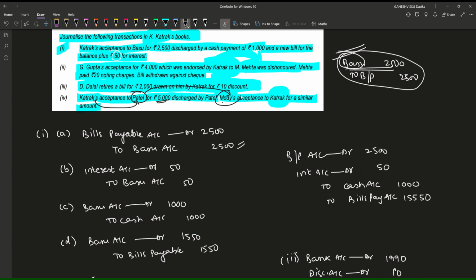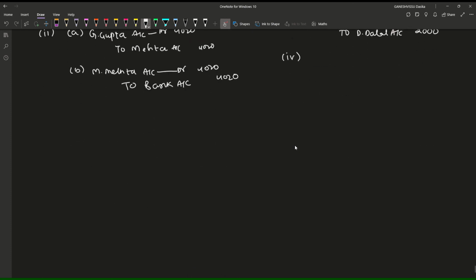Modi sold the goods to Patel, and Modi drew a bill of exchange on Patel, and this bill was endorsed to Katrak for the same amount. So the bills receivable which was with Modi has been endorsed to Katrak. That means Katrak is having bills receivable and bills payable both with him, which he discharges with the same amount. So bills payable account debtor to bills receivable account.